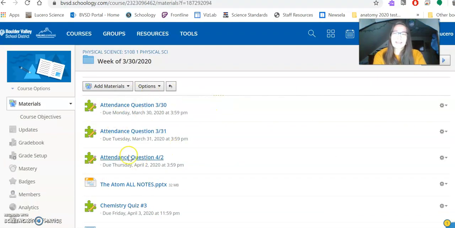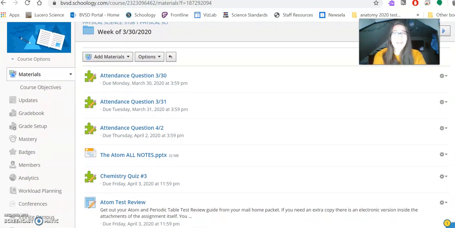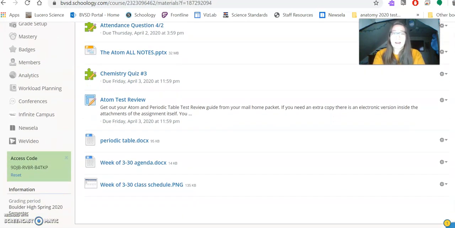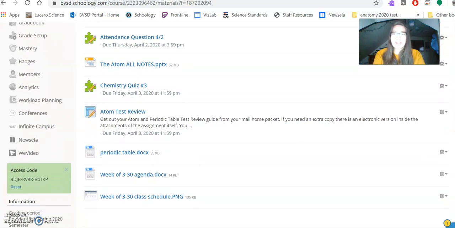You'll notice that you have attendance questions. These attendance questions will go live in the morning and they will end at 4 p.m. These attendance questions are quick and easy. It's just a quick way for us to see that you have logged in, you're interacting with the online platform, and most likely getting to work on those assignments. Other stuff you're going to notice are a couple of assignments. They do have the due dates listed down here, and you'll see that those are going to be due on Fridays at 11:59 p.m.